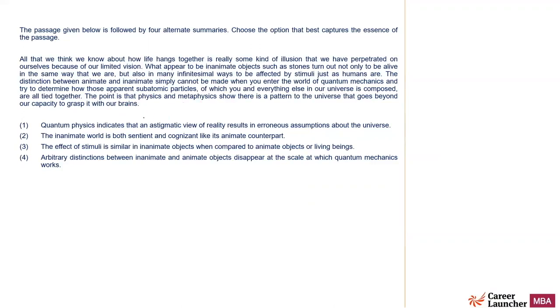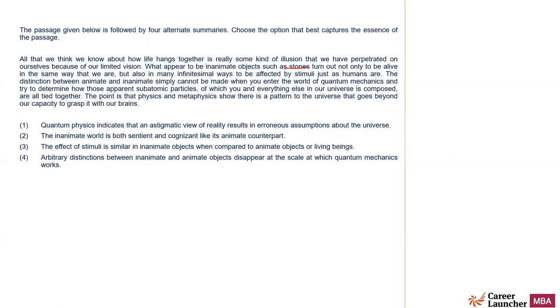So basically, it talks about how we have limited vision, and whatever we know about life, we think is the true version. But the author says that even inanimate objects like stones turn out not only to be alive, but also to be affected by stimuli just as humans are. And in the world of quantum mechanics, there is actually no difference between the two.